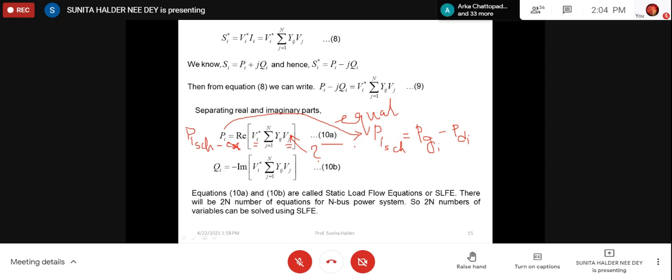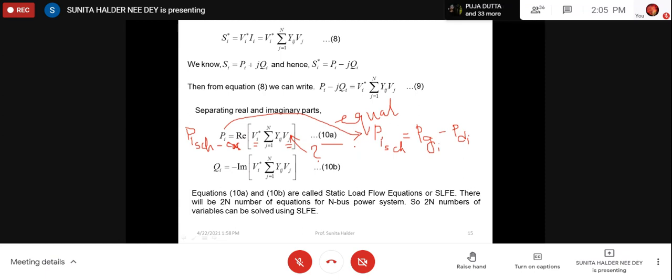Actually, there are several methods of load flow calculation. In one method, PI cal is required. In another method, PI cal is not required. Only PI scheduled is sufficient. In your syllabus, there is only Gauss-Seidel load flow. So there is no concept of PI cal. There is only PI scheduled. With PI scheduled, we can find out the bus voltage. But the concept of PI cal is also required to verify the bus voltages.